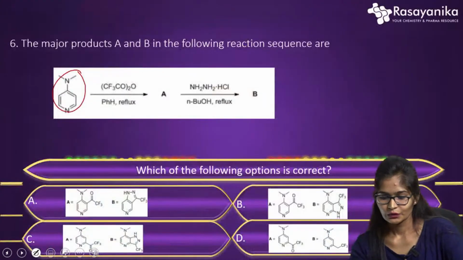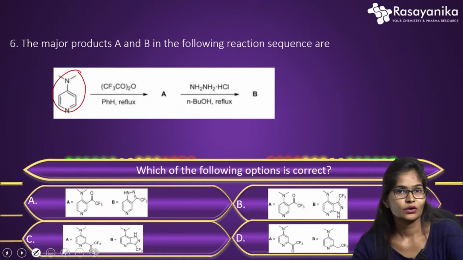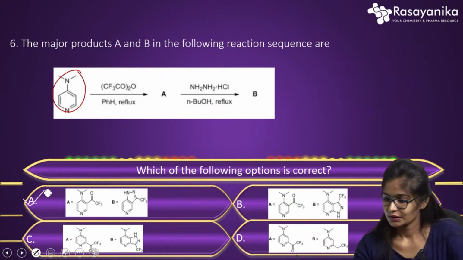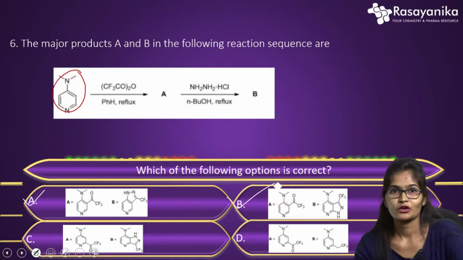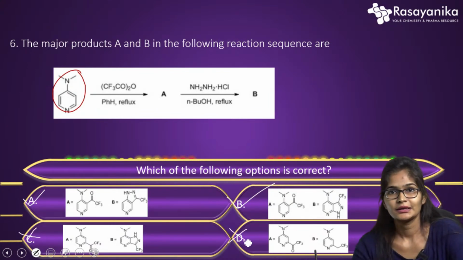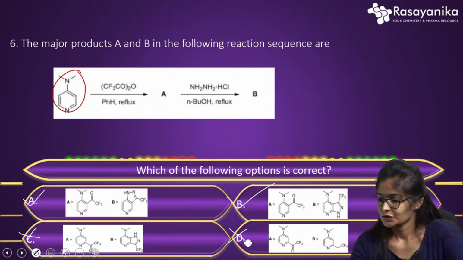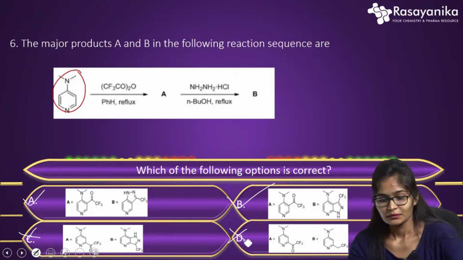Okay, so let us move to the options. Wherever we have the acylated product, it can be done only at the ortho position, right? So the ortho position we have in option A, and even in option B we have. What about option C and option D? That is not possible. So option C and D are eliminated. Further, we are left with option A and option B.